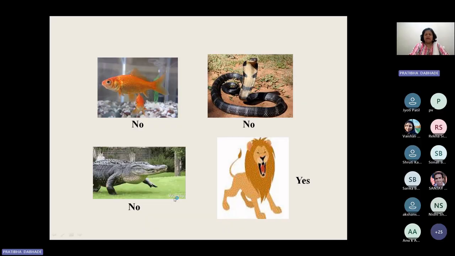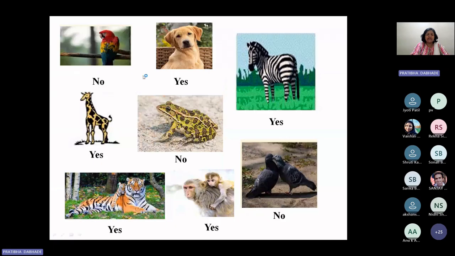Okay, now you can see whatever pictures I have displayed on the slide. Just below some pictures you can say no, and just below some pictures you can say yes. Now what is your task? You are going to compare the attributes, or you can say the characteristics, of the yes examples with the no ones.